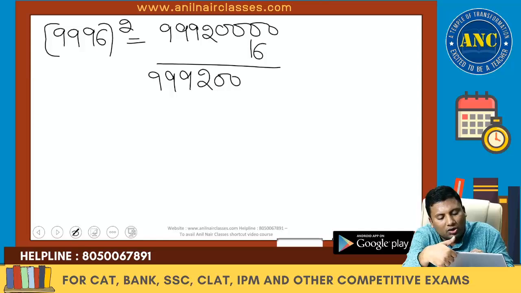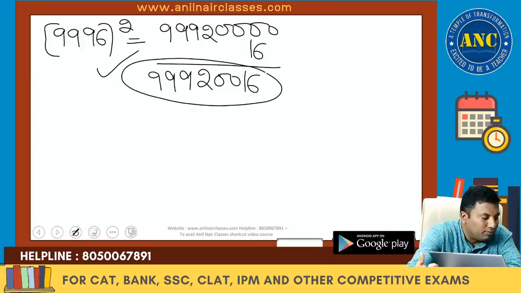992, 0016. I hope the idea is clear. 999 square is 998001, with 4 zeros.